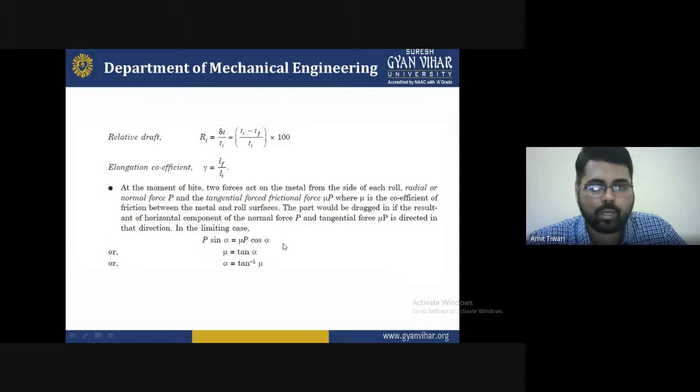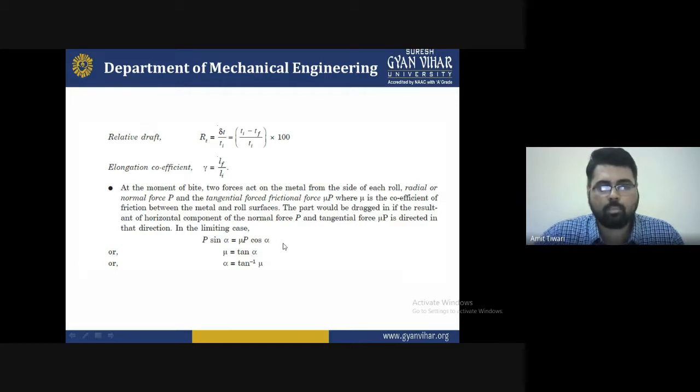Now, relative draft. If you want to find the relative draft of the rolling process, you can apply the formula: RT equals delta T divided by Ti, which equals (Ti minus Tf) divided by Ti, multiplied by 100. And you can find the value of relative draft in percentage. The elongation coefficient, gamma, is equal to Lf divided by Li, that is the final length to the initial length. How much increment in the length, the elongation, can be checked by the formula gamma equals Lf divided by Li.